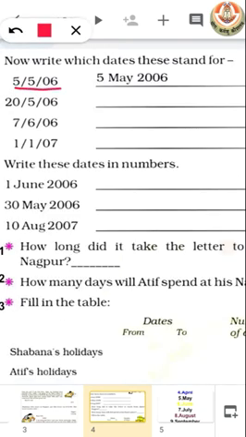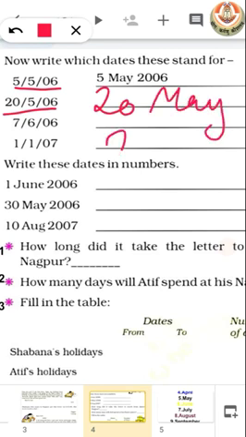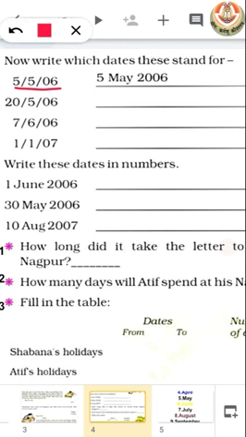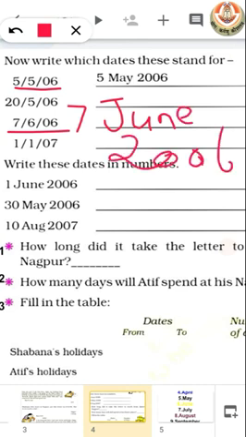As we know, 5/5/2006 could be written as 5 May 2006. 20/5/2006 could be written as 20 May 2006, and 7/6/2006: 6 is June, that means 7 June 2006.